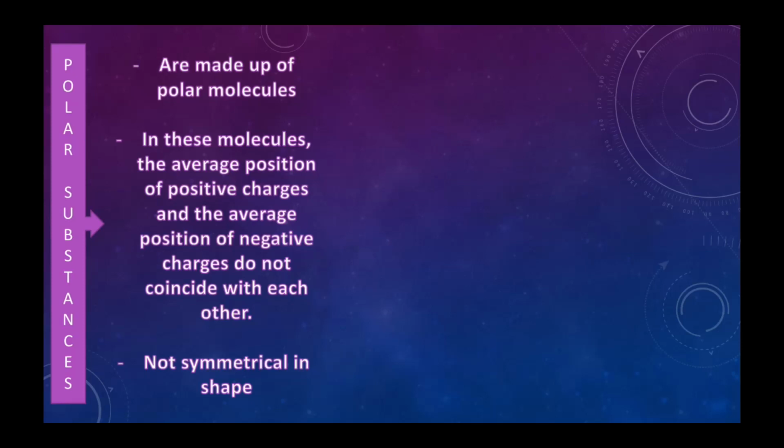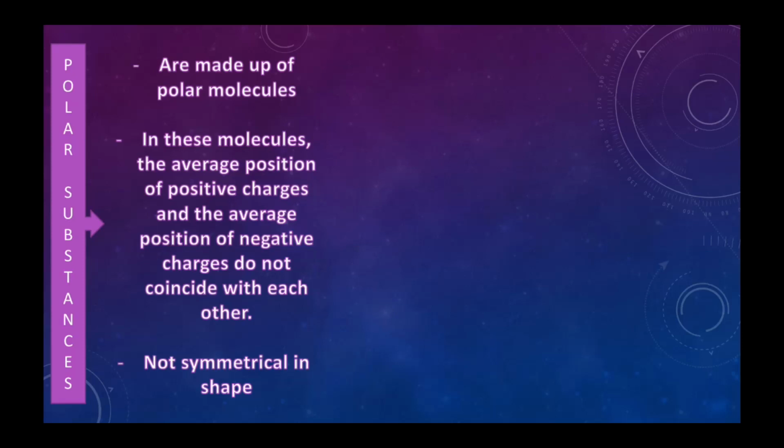Think about it. If both the averages lie at the same point, then the dipole moment will be zero, because the distance between average negative charge and average positive charge is zero. But in the case of polar molecules, it is not so.